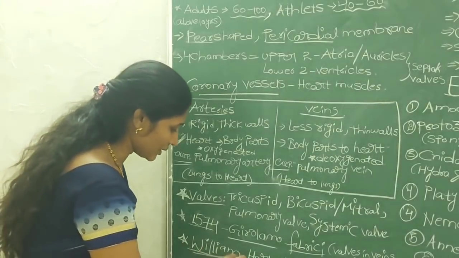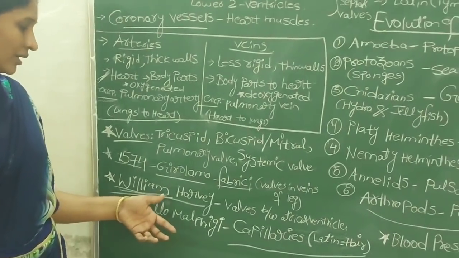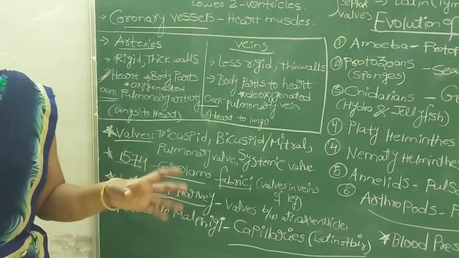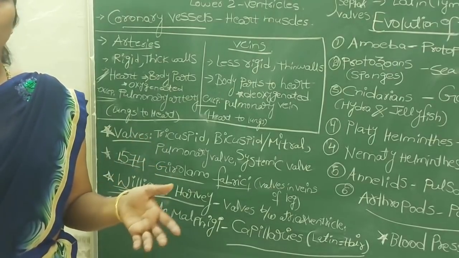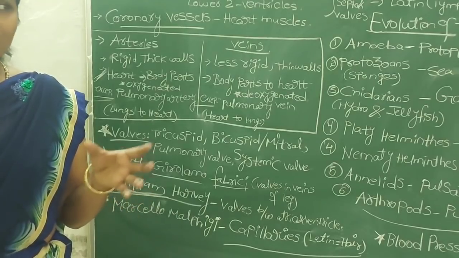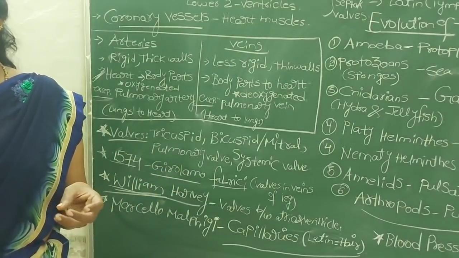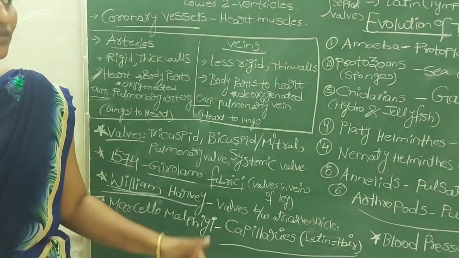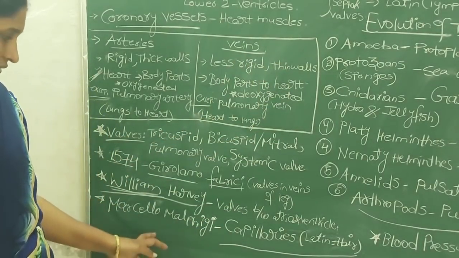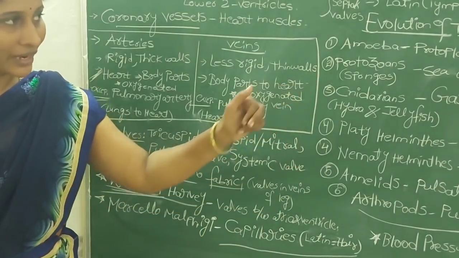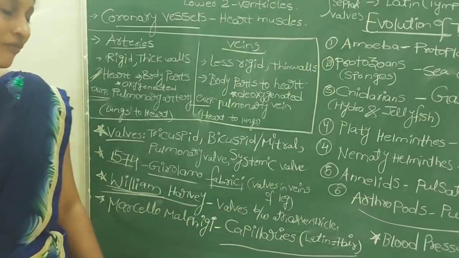And one more scientist, actually a doctor, William Harvey. William Harvey studied the dissected hearts of dead animals, and he studied the valves present between the heart chambers. He found that the valves present between the atria and ventricles are also one-way valves.